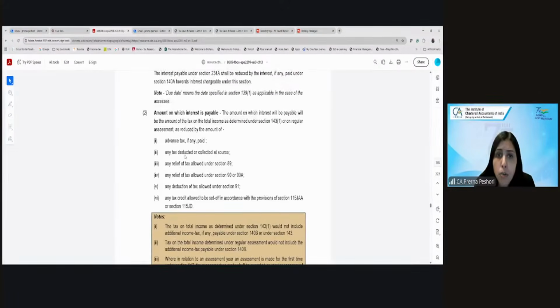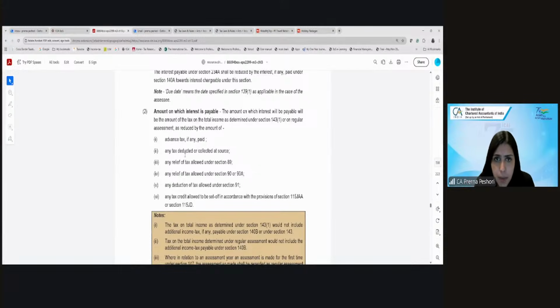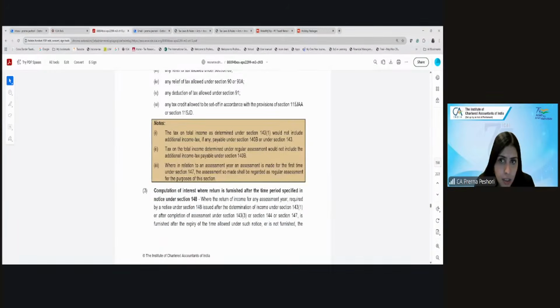And what will be the amount on which interest is payable? The tax determined minus any advance tax, TDS, TCS, foreign tax credit, MAT credit. This will not include any additional income tax paid under the updated return. Are we clear?